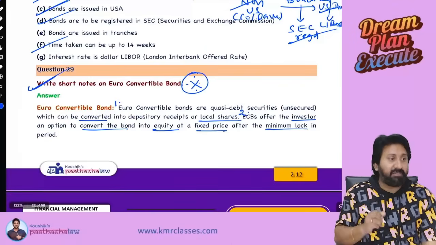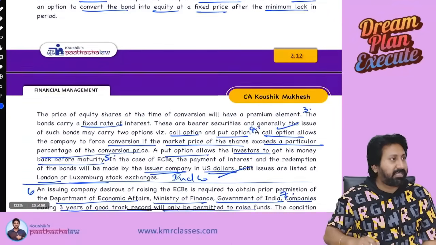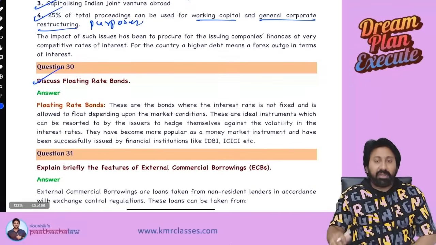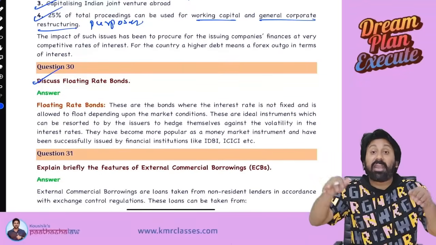Mark this very, very important. Every chance is there, this can come in the exam. Okay. Next, floating rate bonds. Name says it all, floating rate bonds.